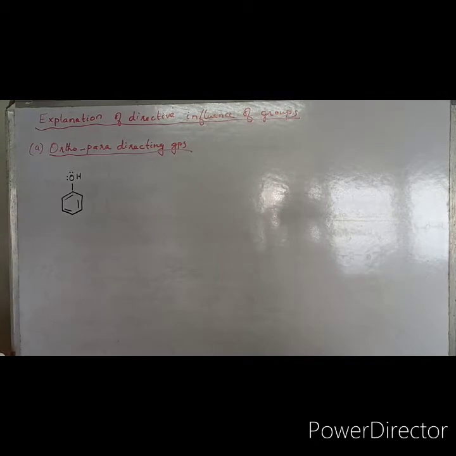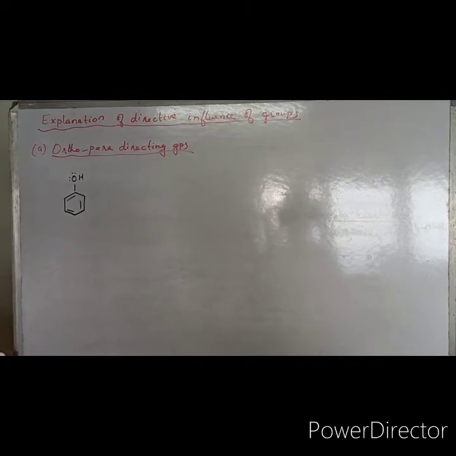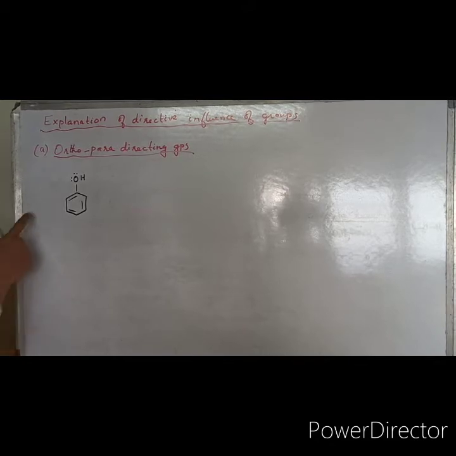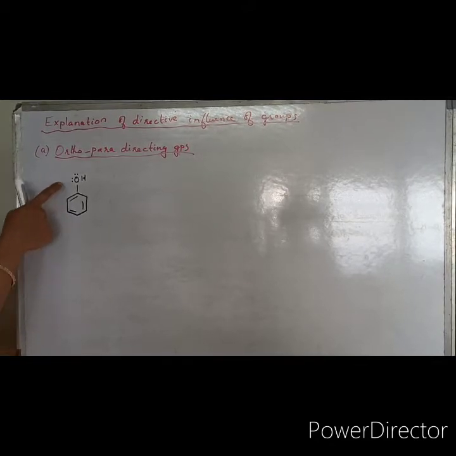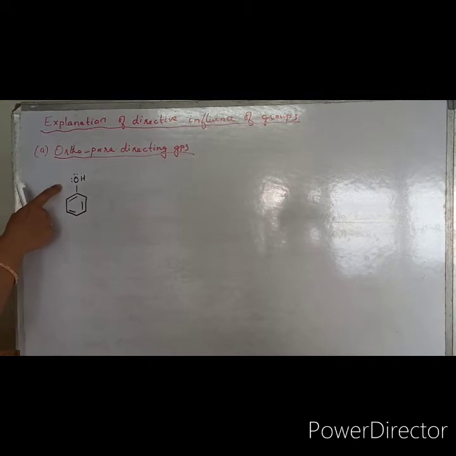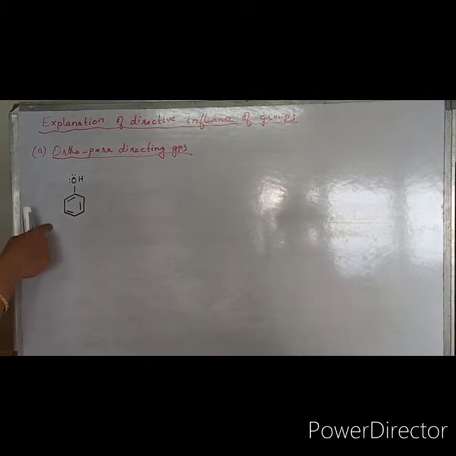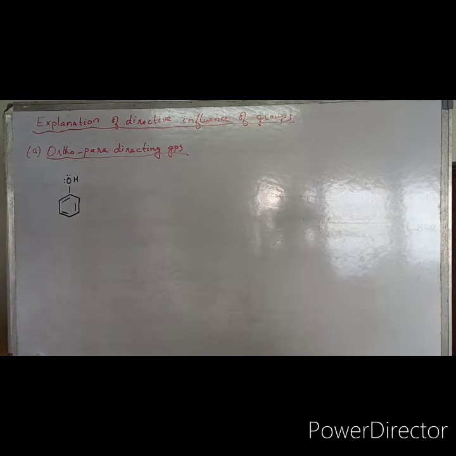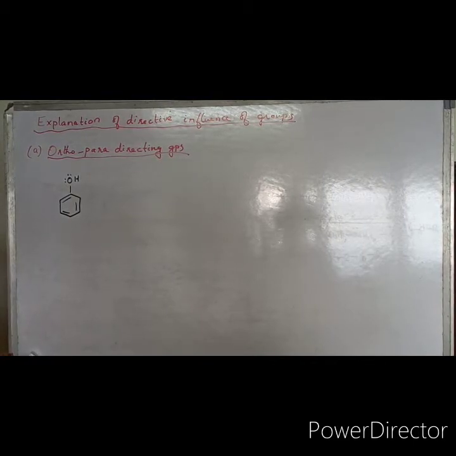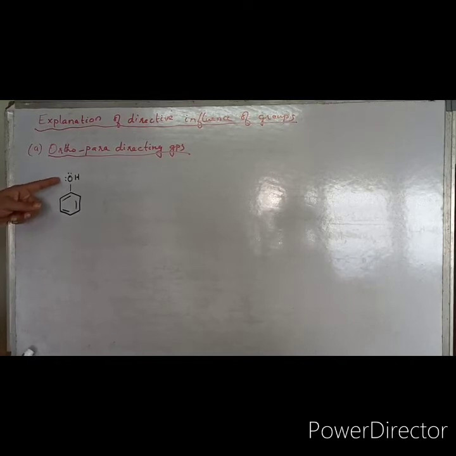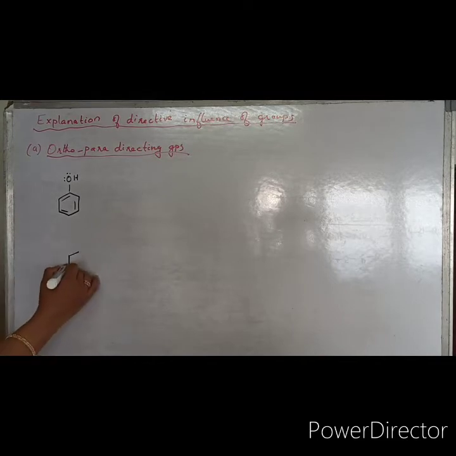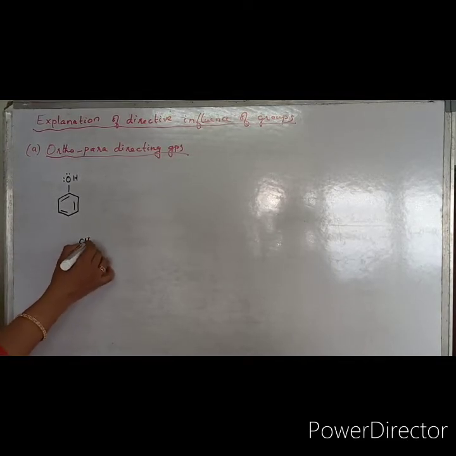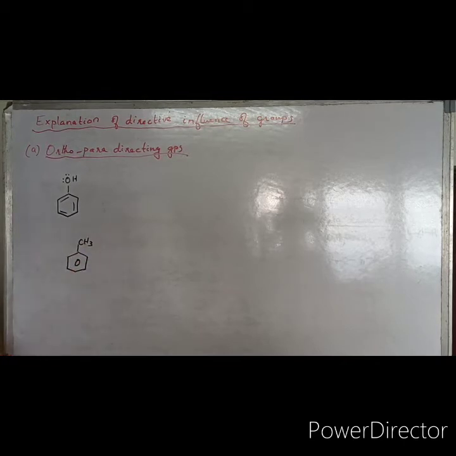So first we will see how the activating groups are becoming ortho-para directing groups. First let us take an example of the OH group. As I said earlier, this comes under the category of strongly activating groups, and other activating groups are like amides, amines, etc. Then alkyl groups and aryls come under the category of moderately activating groups. Basically two types of activating groups are there. One in which the atoms have a lone pair of electron density. The other, as I said, like methyl group or aryl group, which do not have a lone pair of electrons to donate to the ring.